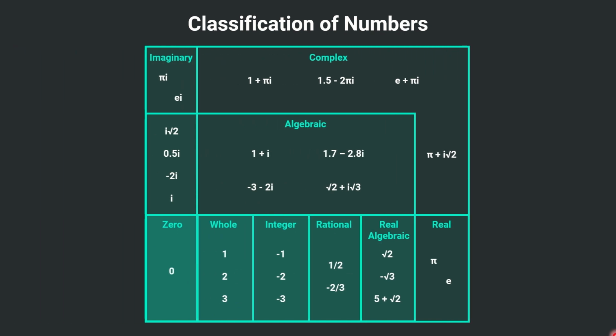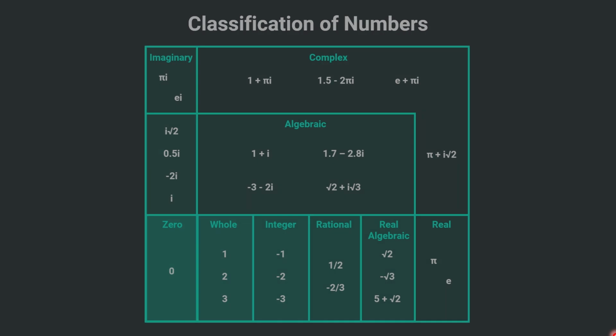So this image represents the basic classification of the numbers. This was all about the types of numbers, the classification of numbers.